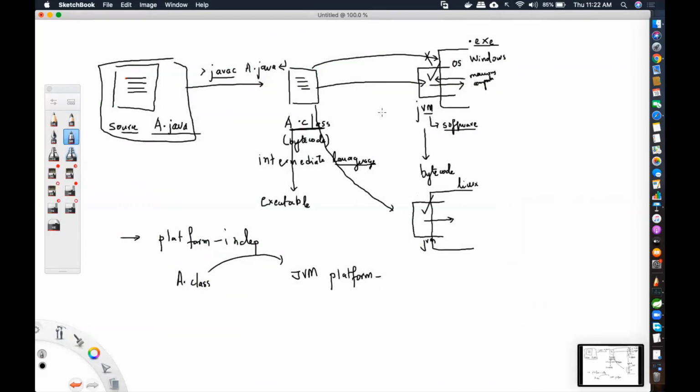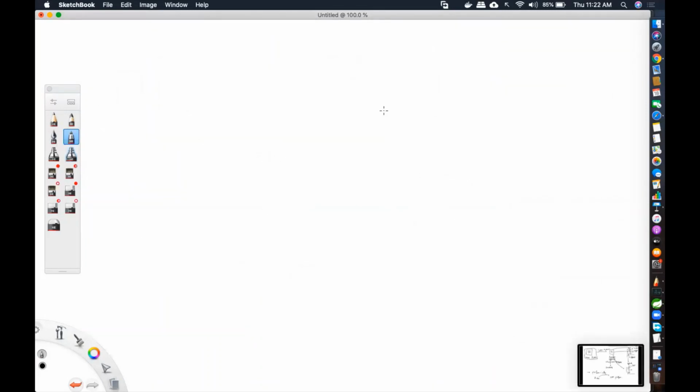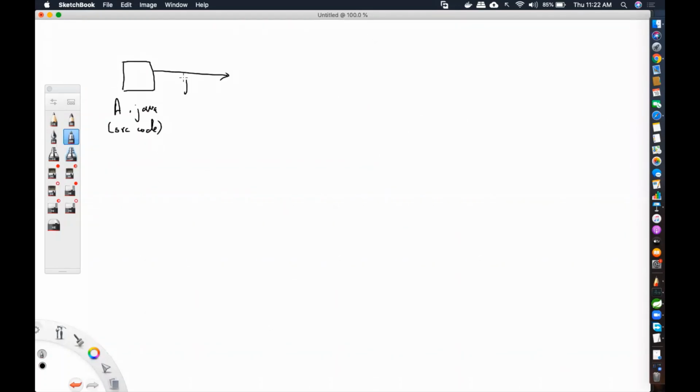Fine. Now, basically, if I were to consider the entire cycle of how exactly the .java file is going into memory, this is the A.java file that you all know is actually what? Source code, right? This source code, when I compile by using javac, I will get the executable file, which is the A.class file.